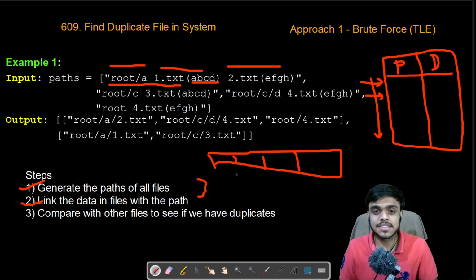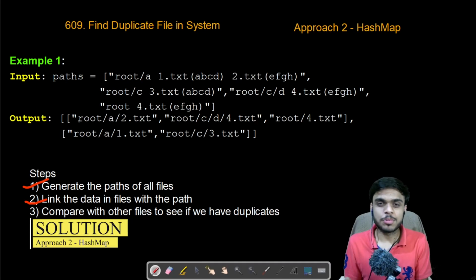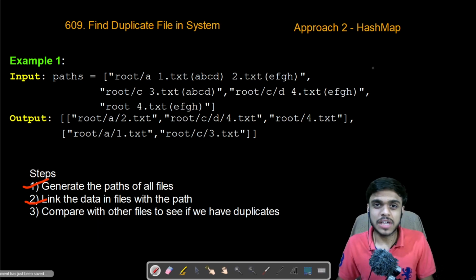So that's the first solution, but it ends in TLE. Let us look at a more optimized approach. The basic steps and the approach for solving this problem would remain the same. The only thing we can optimize is the data structure. In this, we will use a hash map, because it gives a better lookup of O(1).